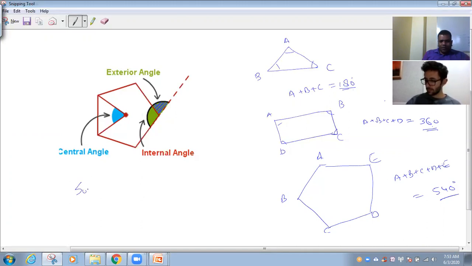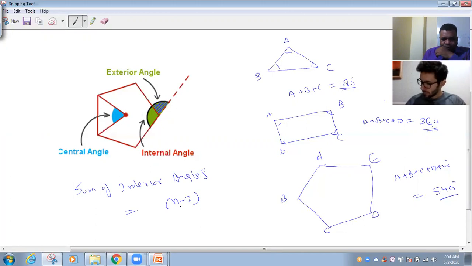So here I will write the formula, sum of interior angles. Pratik, I already said interior, sometimes they don't use the word interior, they simply say sum of angles. When I say angle, by default it means interior. Okay. Sum of interior angles. Formula is n minus 2 into 180 degrees. What is n here? Number of sides in the polygon.